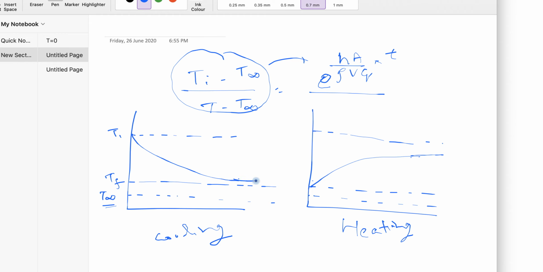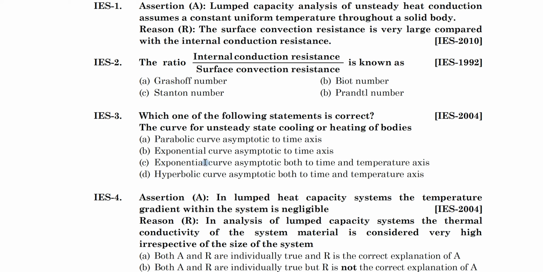So it is showing us that to reach the temperature of T final, that can be the environment temperature also, it will take infinite time to reach that temperature. So it will be asymptotic to the time axis in both cooling and heating cases. It will never reach this temperature, but it will try to reach it at infinite time of heating. So it will be an exponential curve asymptotic to the time axis. So my correct option is B.